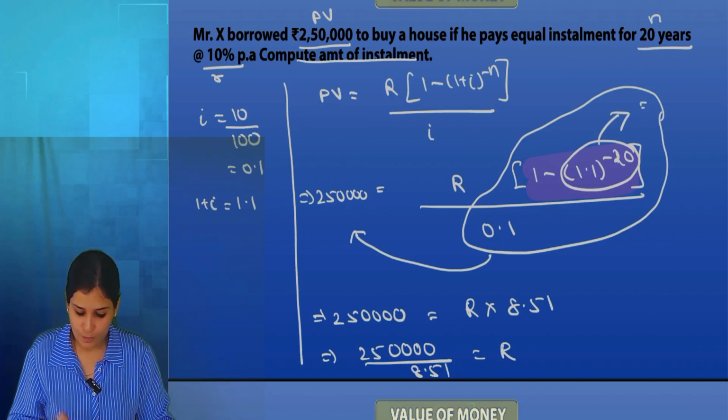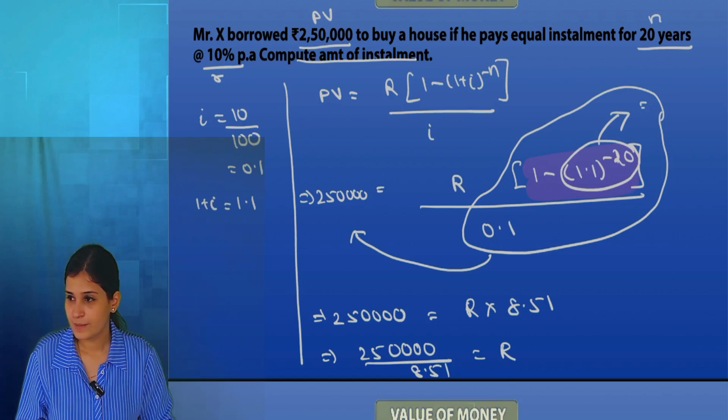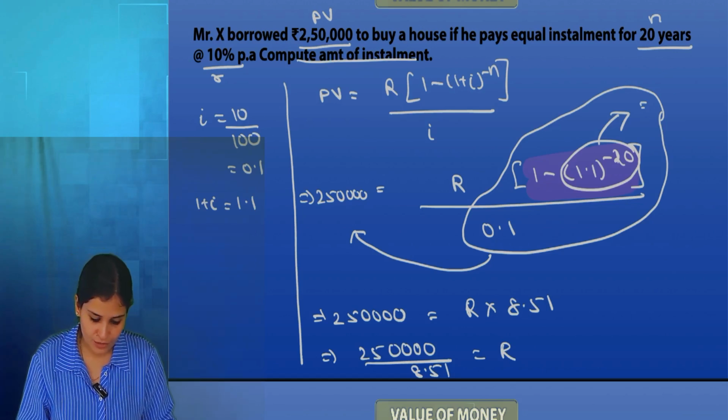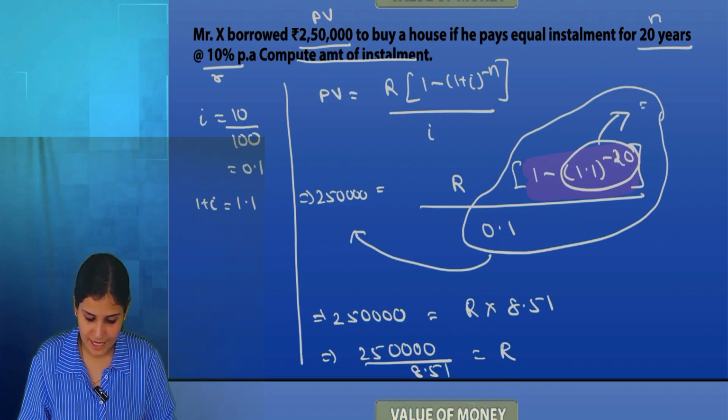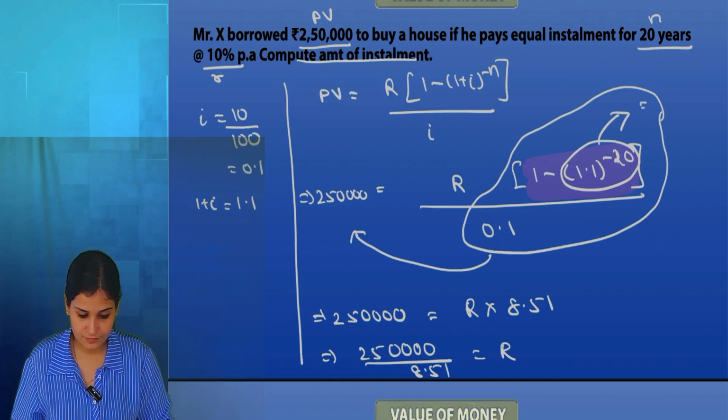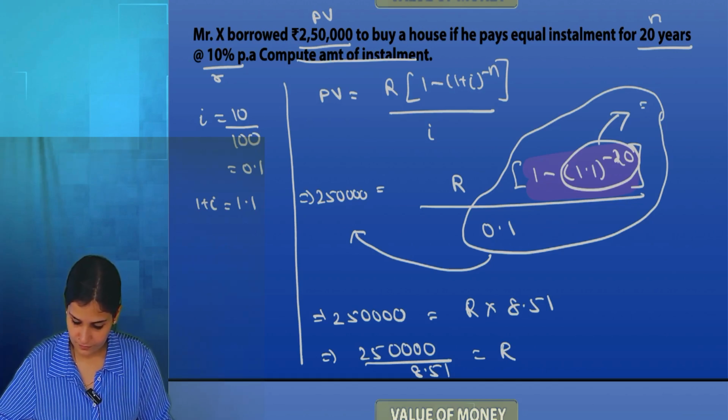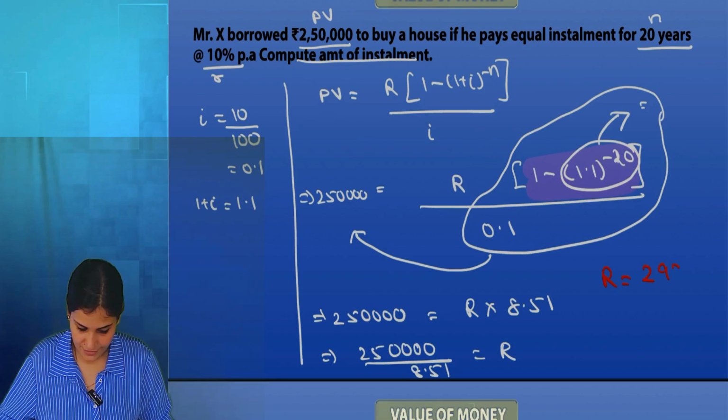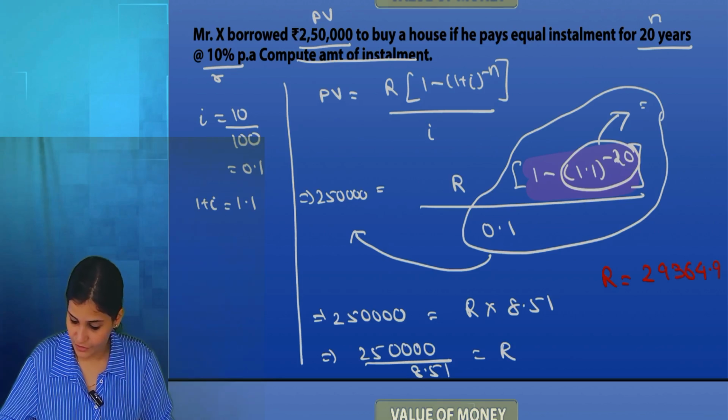So press M plus. Now 2,50,000 divided by MRC equal. 29,364.90. 29,364.906 something something.